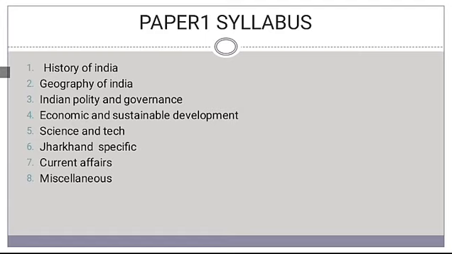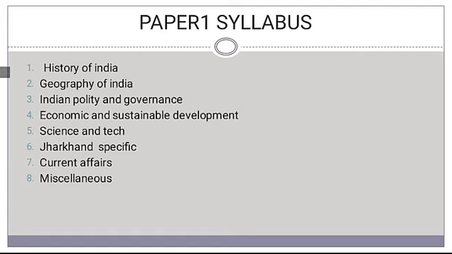Basically, after 2000 for Jharkhand, because Jharkhand got separated from Bihar in 2000. What types of economic development took place in Jharkhand after 2000 is also important for this topic.